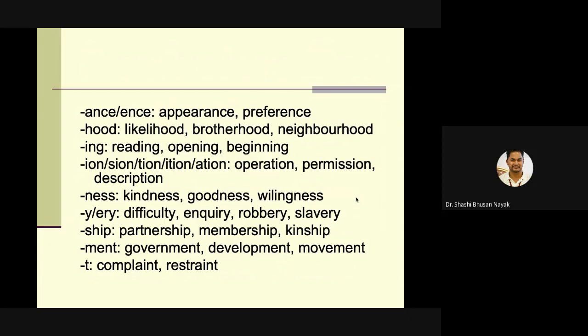Then more examples for suffixes like ANCE or ENCE: appearance, preference. Then HOOD: likelihood, brotherhood, neighborhood. Then ING: reading, opening, beginning. Then ION, SION, TION, ITION, ATION. These are the possible suffixes: operation, permission, description. Then NESS: kindness, goodness, willingness.